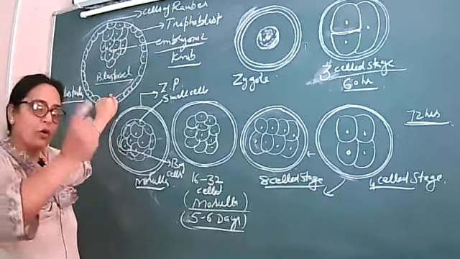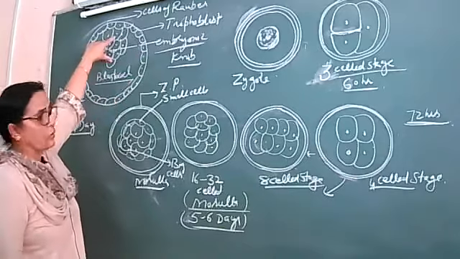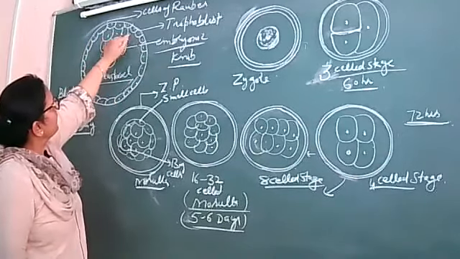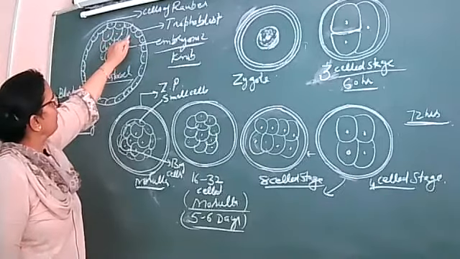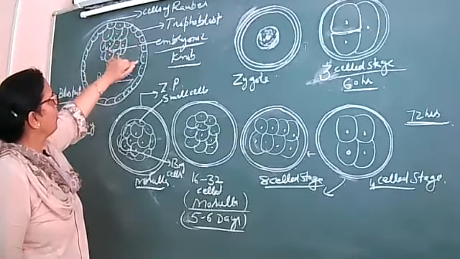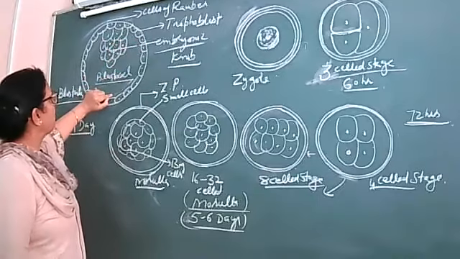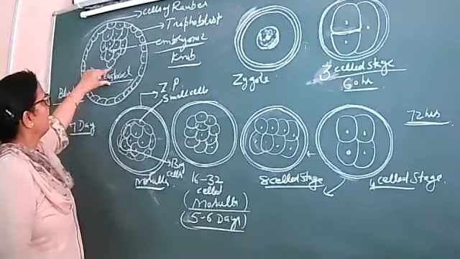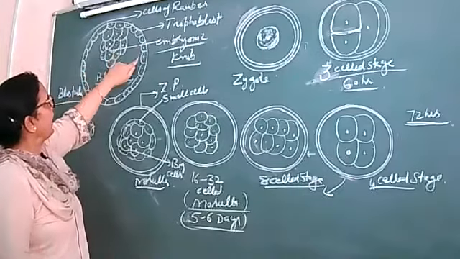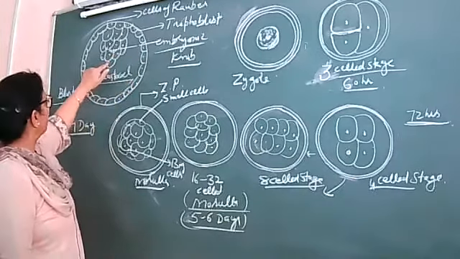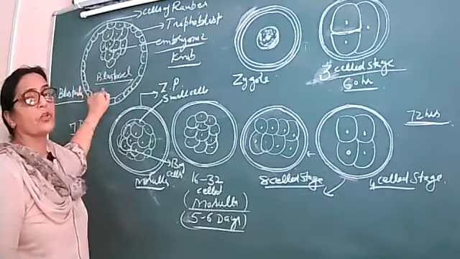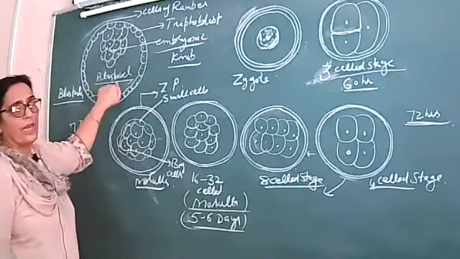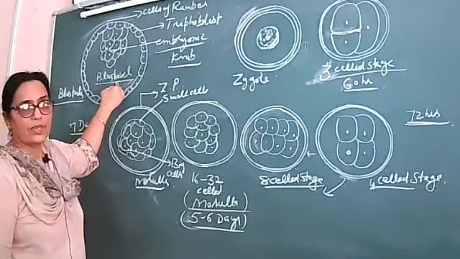First of all, endoderm is formed from this embryonic knob, and those cells will start covering the trophoblast. It means that now this blastocoel will be lined by endoderm. Then that stage is known as the gastrula stage, and the cavity will be known as gastrocoel.